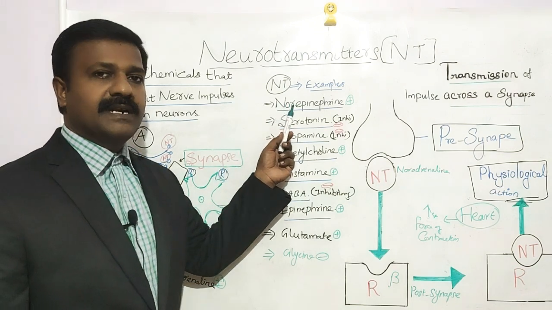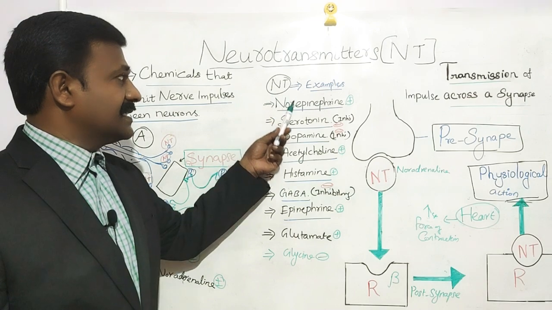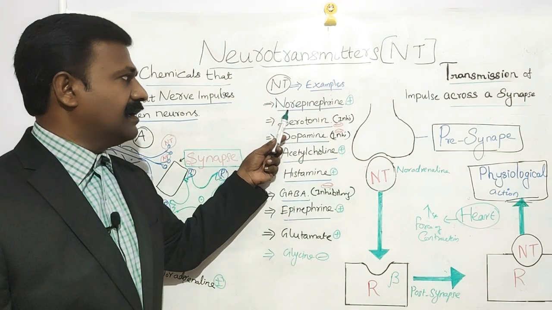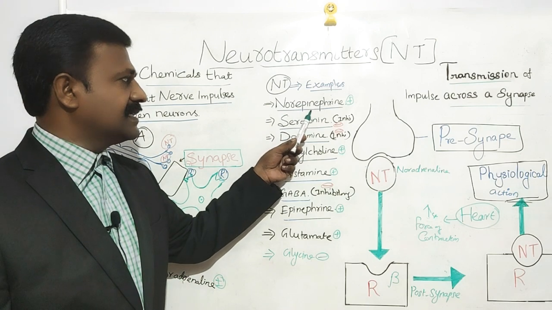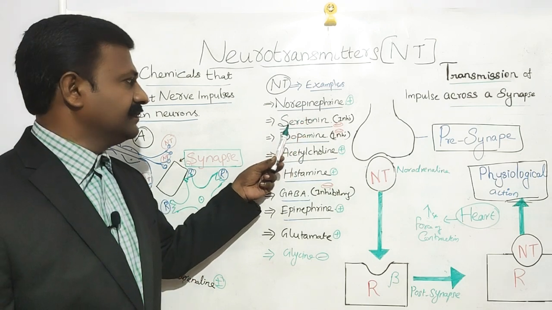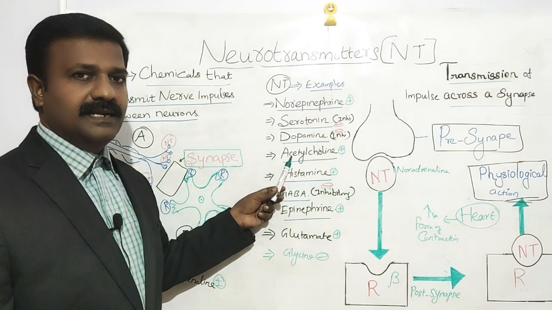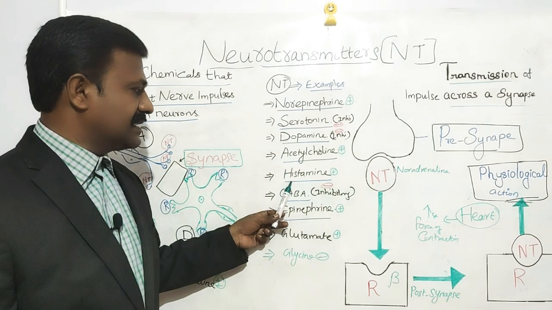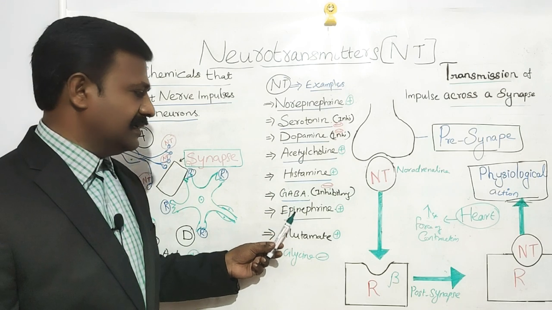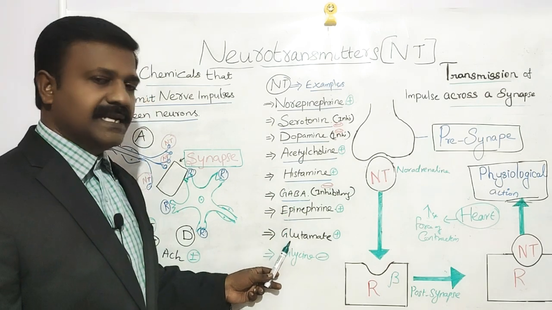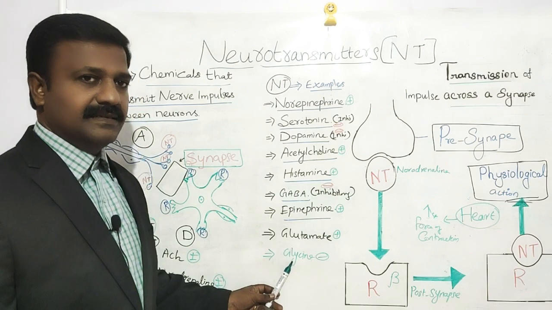Then what are the neurotransmitters? Here I mentioned some examples of neurotransmitters. They are norepinephrine, otherwise called noradrenaline, serotonin, dopamine, acetylcholine, histamine, GABA, epinephrine or adrenaline, glutamate and glycine.